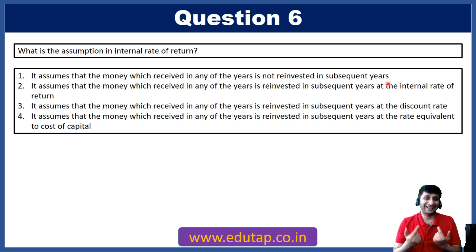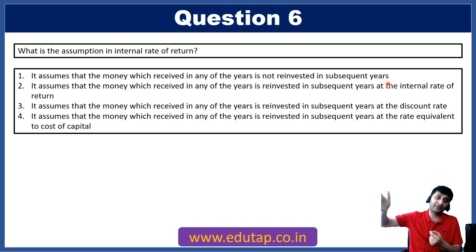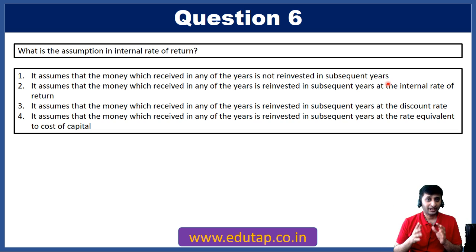But what about the 8 you got in the first year? Do you spend that? Do you keep that under your bed? Do you keep that in your locker, or do you reinvest that 8 for the next 7 years? Because the money that you have got in the first year as interest, that is rupees 8, will you invest that for the next 7 years which are still left in the maturity of the fixed deposit? Right. So the question is like that. So the first option is that you will not reinvest in subsequent years. This is not the assumption in internal rate of return.